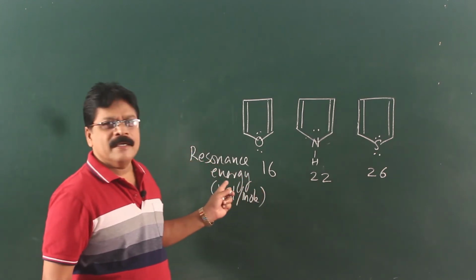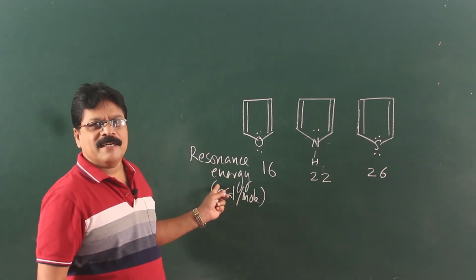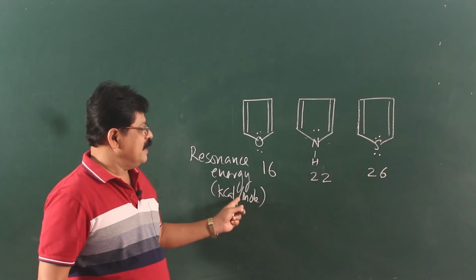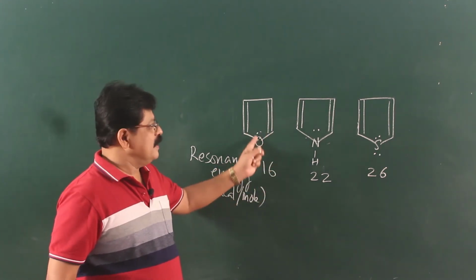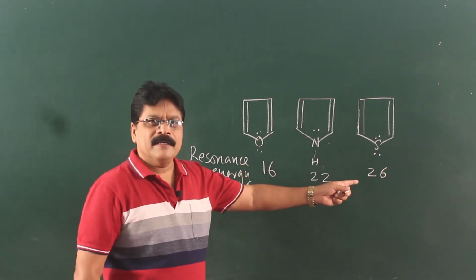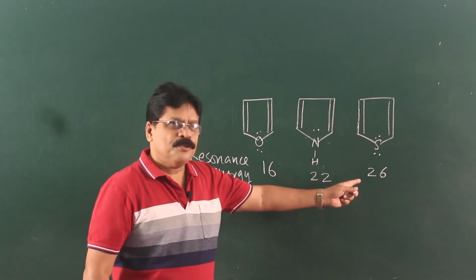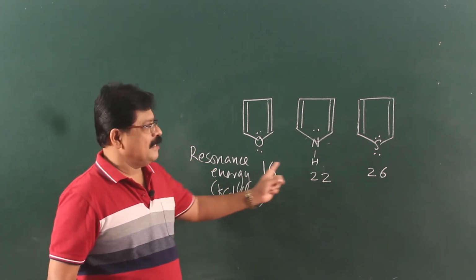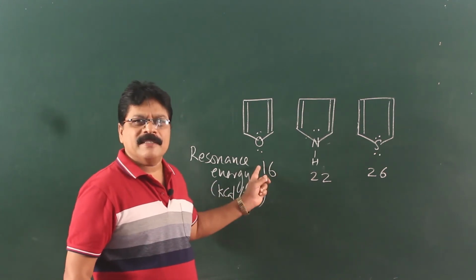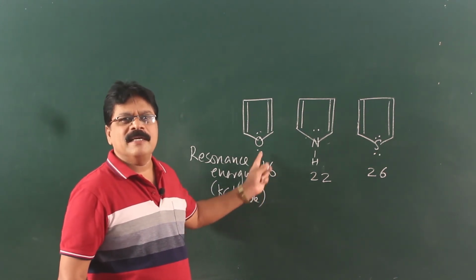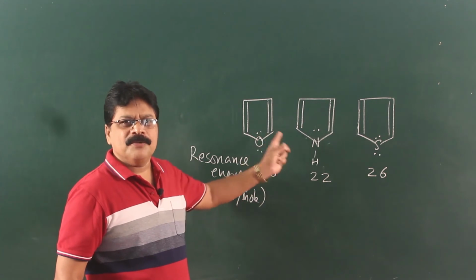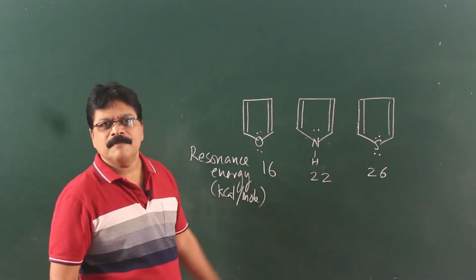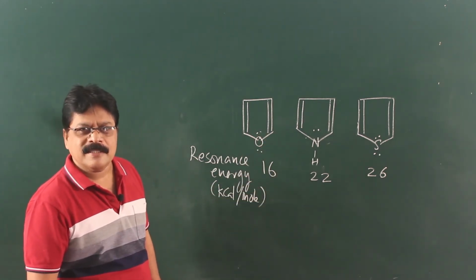This can be found out to be correct by the resonance energies of these molecules. You can see that among the three, thiophene has 26 kilocalorie per mole, and therefore it is the most stable among these three, because this again explains the oxygen's electronegativity. There is a less uniform delocalized pi electron system or aromatic sextet system.